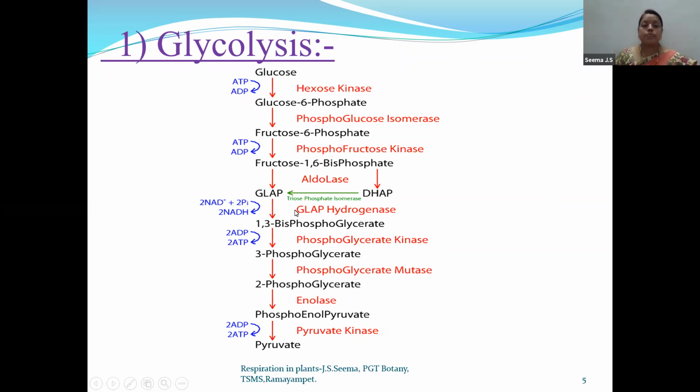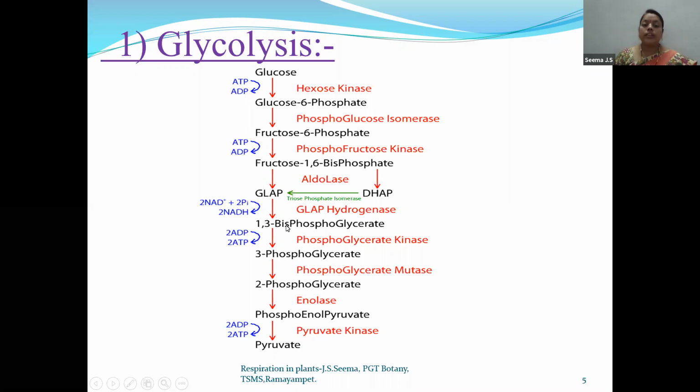Now, the major step to understand over here is that glyceraldehyde 3-phosphate undergoes an oxidation process. During oxidation, some electrons and protons are released and are captured by the coenzyme 2 NAD+. As a result, the 2 NAD+ get converted to NADH. This NADH is nothing but the energy gained in glycolysis. After that, the 1,3-bisphosphoglycerate will undergo phosphorylation and form 3-phosphoglycerate.